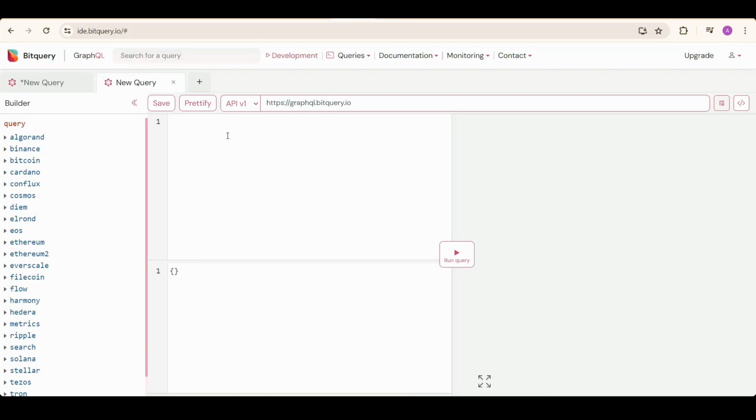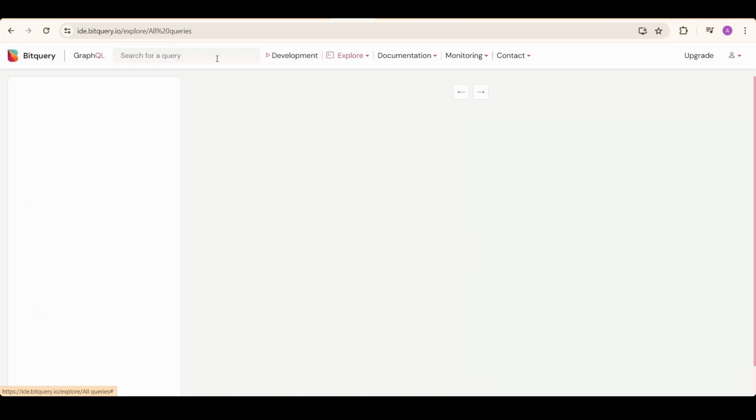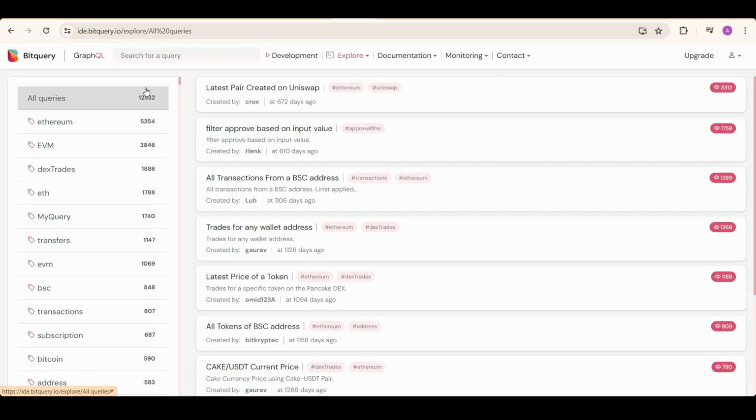We also have a search tab here, which is basically to explore the already saved queries. These saved queries are right now more than 12,000. I'll show you this. Just go to queries. This explore page is just like searching on this search tab. These are the total queries right now on this IDE, which is 12,532.